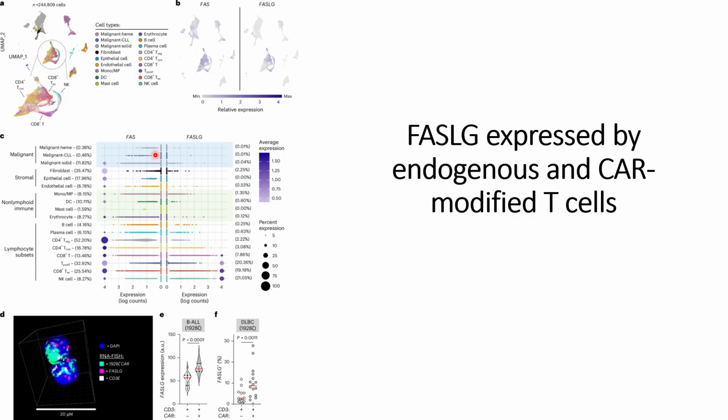Then they also checked different categories, as shown here. One observation is that the malignant and stromal cells have minimum to negligible expression of the FASL gene, whereas the T cells have the highest expression. The non-lymphocytes also have minimum expression. So the lymphocyte subsets, that is T cells and NK cells, have the maximum expression.